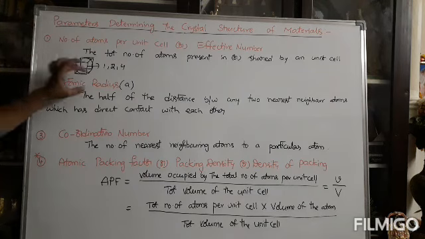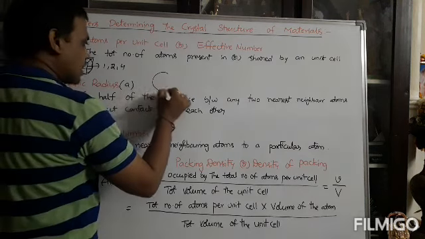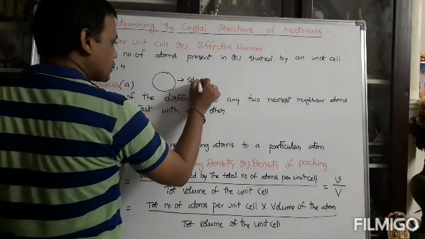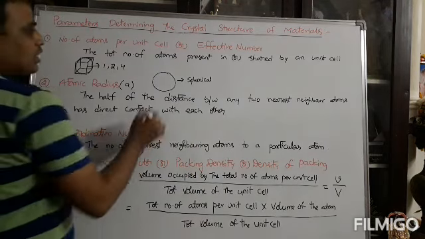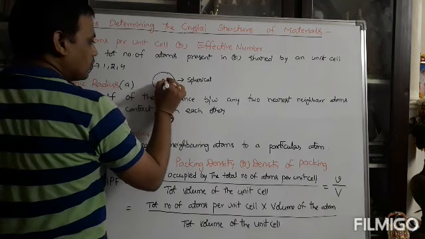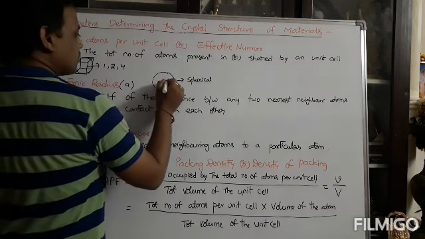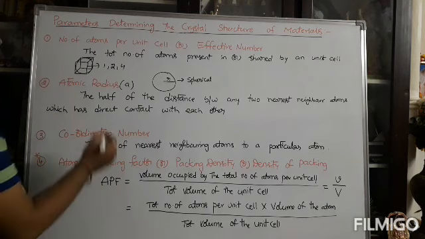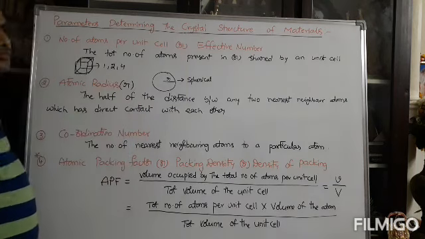And the second one, atomic radius. Everyone knows you can take one atom like this. This is the atom, and the shape of the atom is spherical. You take the distance from the center of the atom to the surface of the atom. That distance is taken as the atomic radius, represented by small r.